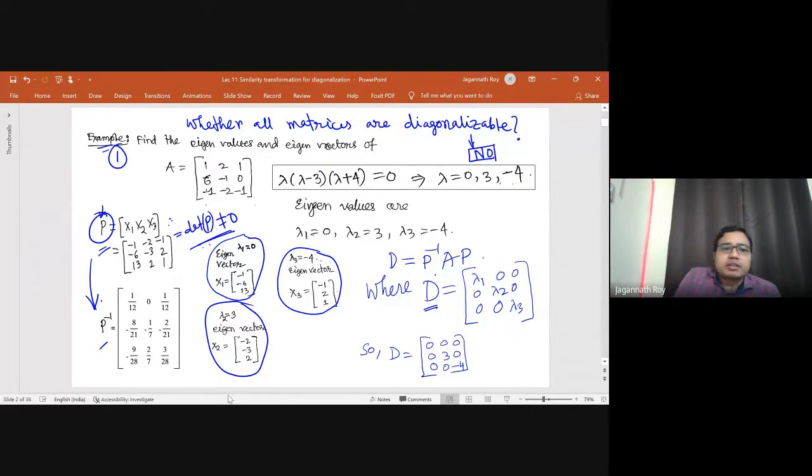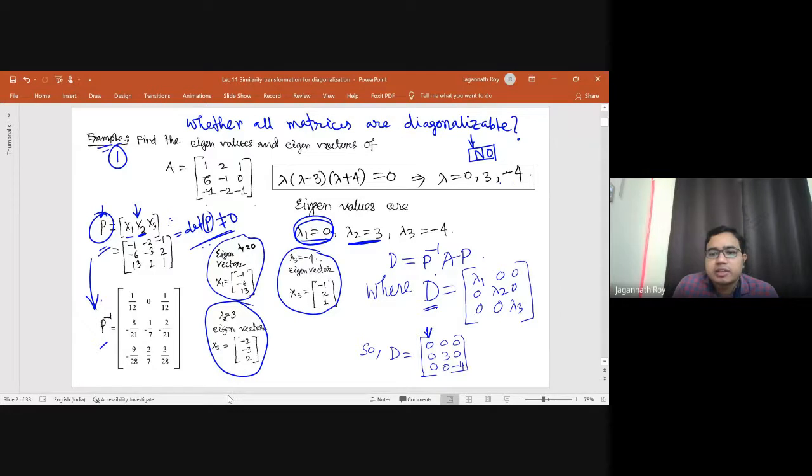Since we have taken x1 corresponding to 0, this eigenvalue 0 will come at the first position, first column. Then 3 has been taken in the second column, so it will come at the A22 position.